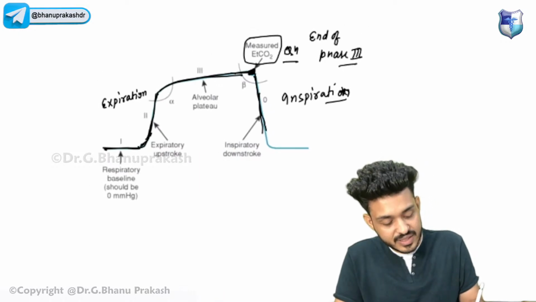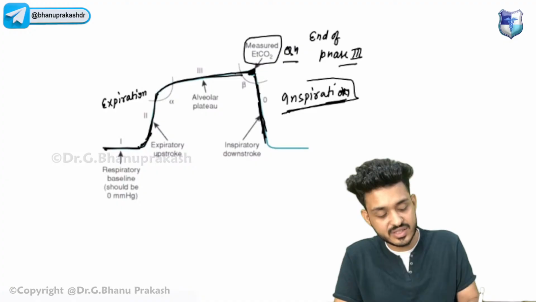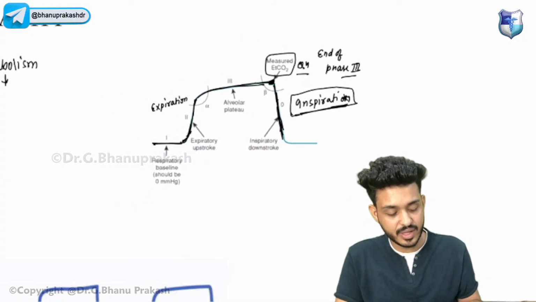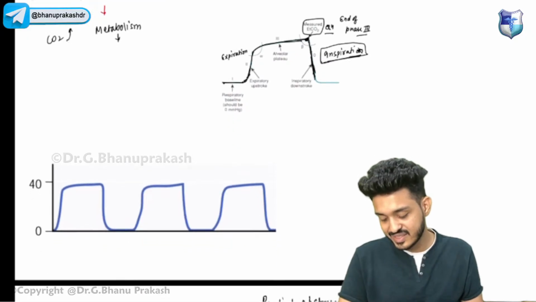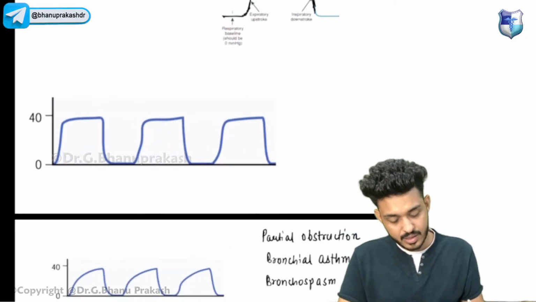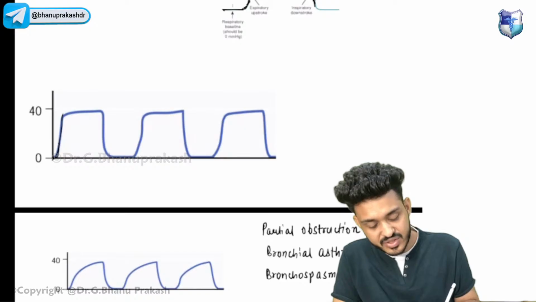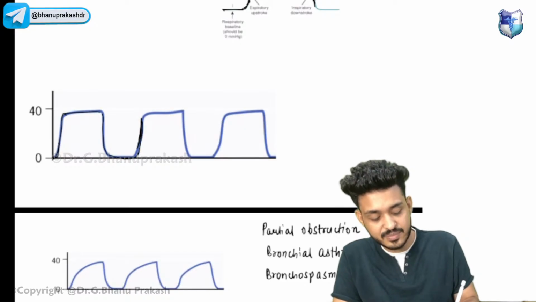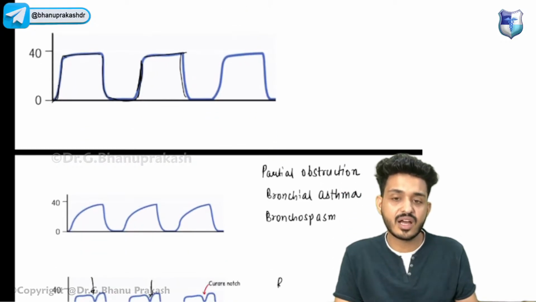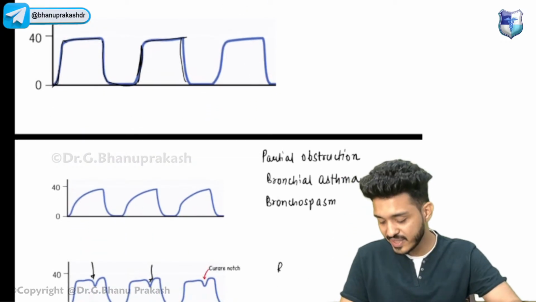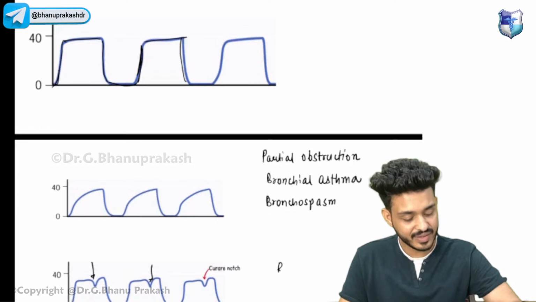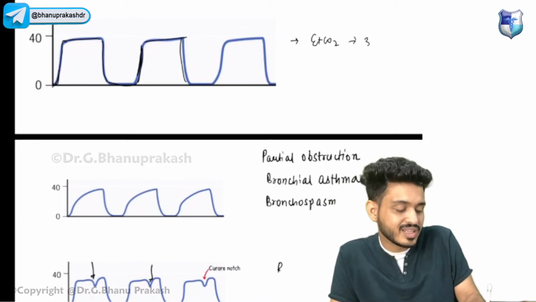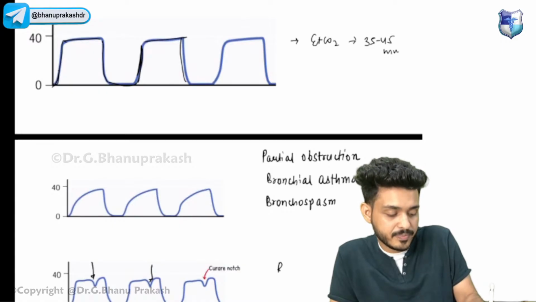Okay, and then this phase is your inspiratory phase. So this is the normal capnograph. Now this is your expiration, this is your plateau, this is your inspiration. Again, expiration, plateau, inspiration. Okay, this is how the graph is. Now we will discuss the important graphs that we have to remember. The normal value of EtCO2 is 35 to 45 mm Hg.